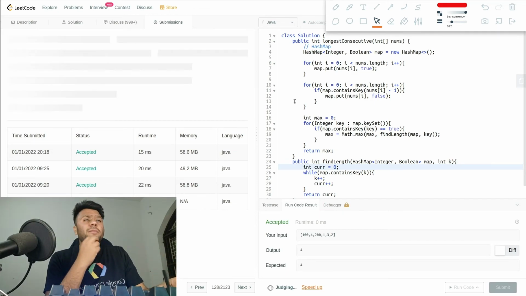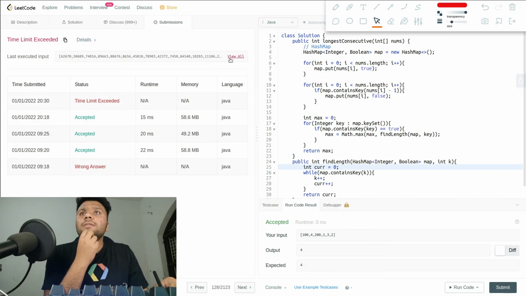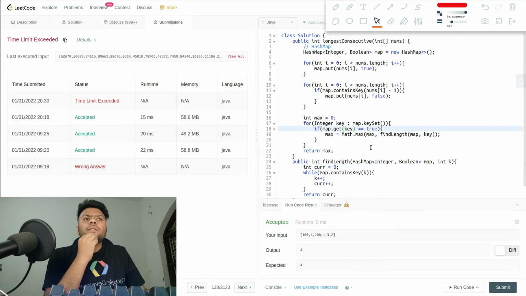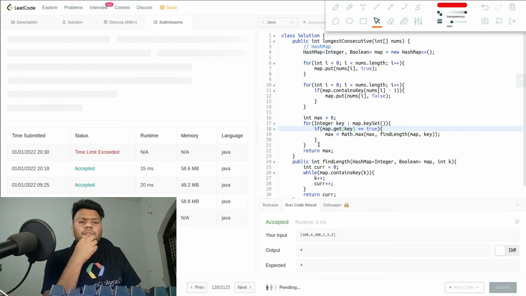It's just taking a little time because I told you my internet is working a little slow. What's wrong? We got time limit exceeded in this case. Okay guys, so by mistake I put contains key, so it will become map.get because we have to get that key. By mistake I used contains. Let me submit it again to see. I just put contains over here, so it will be map.get key.